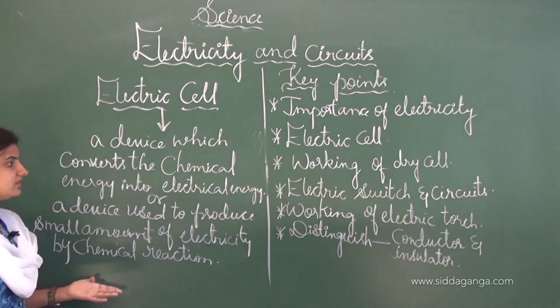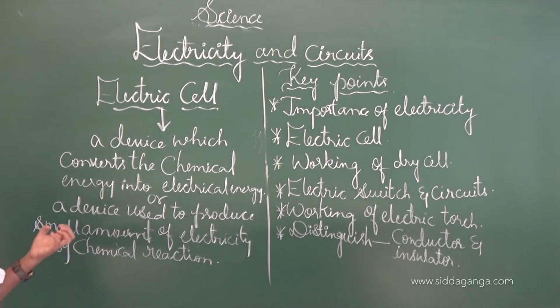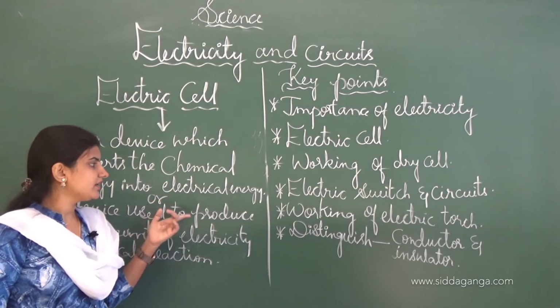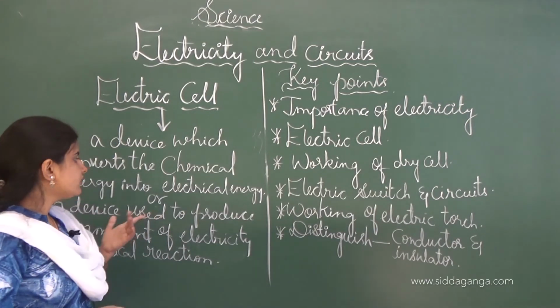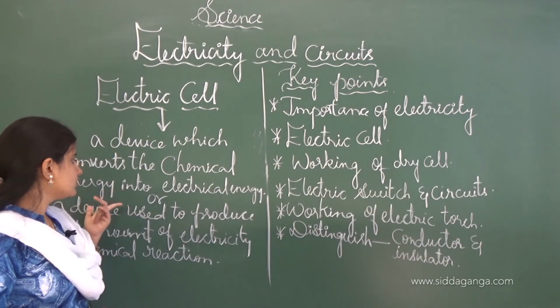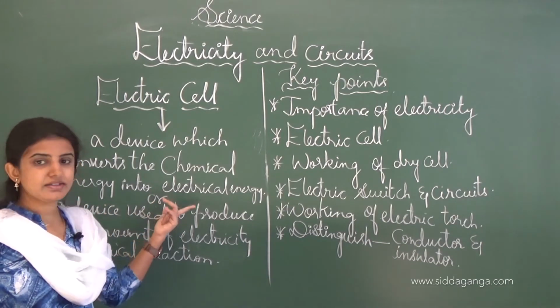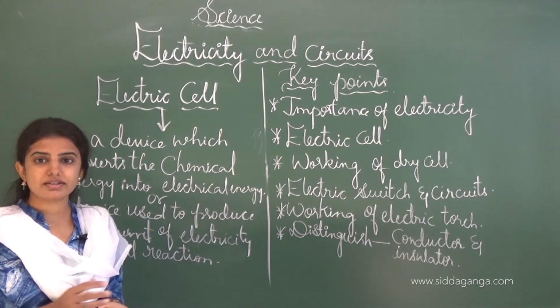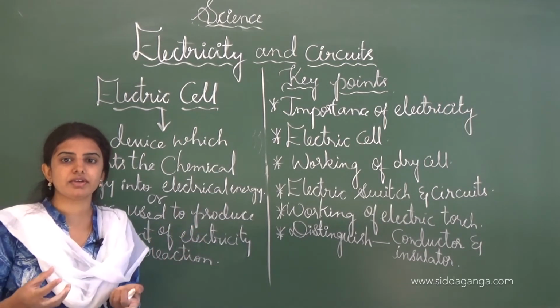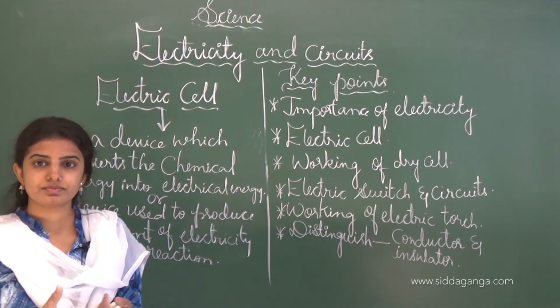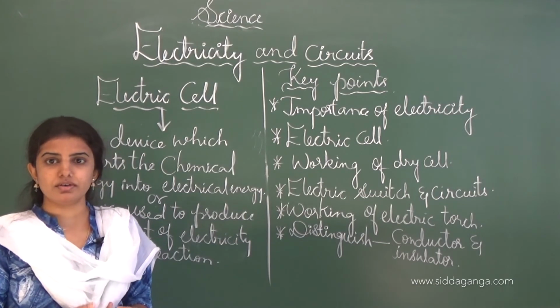The chemical reaction takes place inside the cell, and when the chemical reaction takes place, the chemical energy is converted into electrical energy, that is, electricity will be produced. For example, this electric cell is used in the remotes while watching the TV.